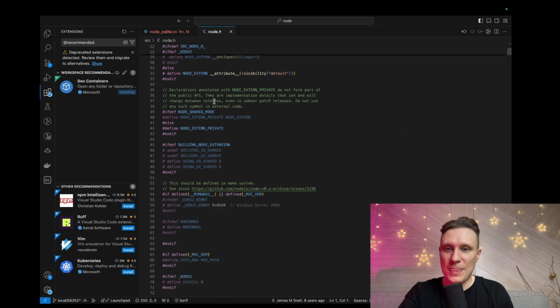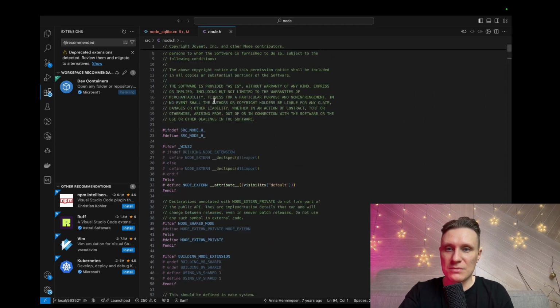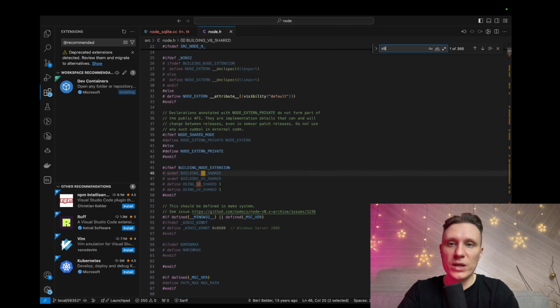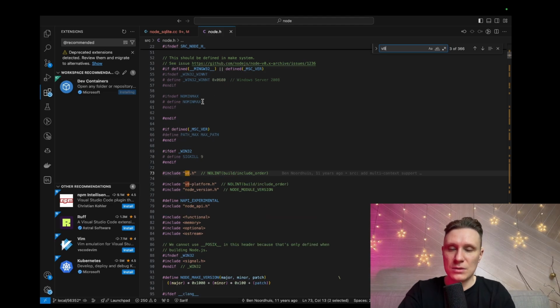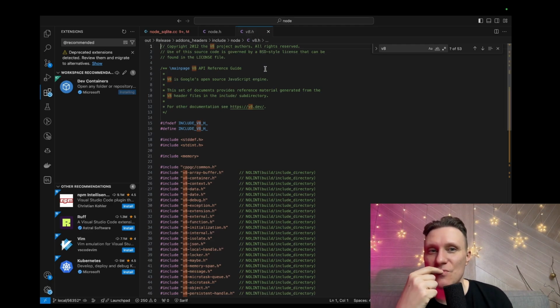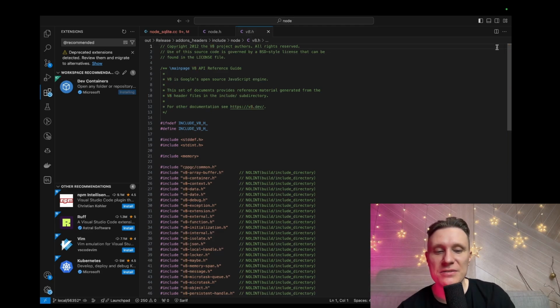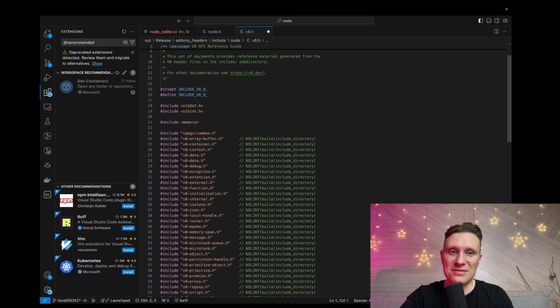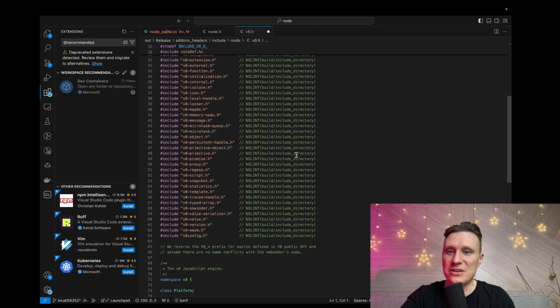Okay. Where is our V8? Here we are. No error. Out release add-ons include V8. I think they can actually detect the headers.